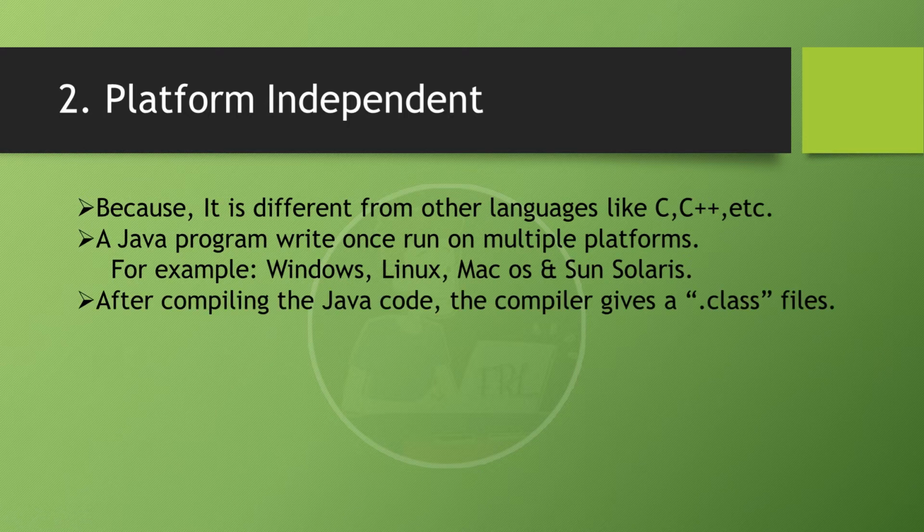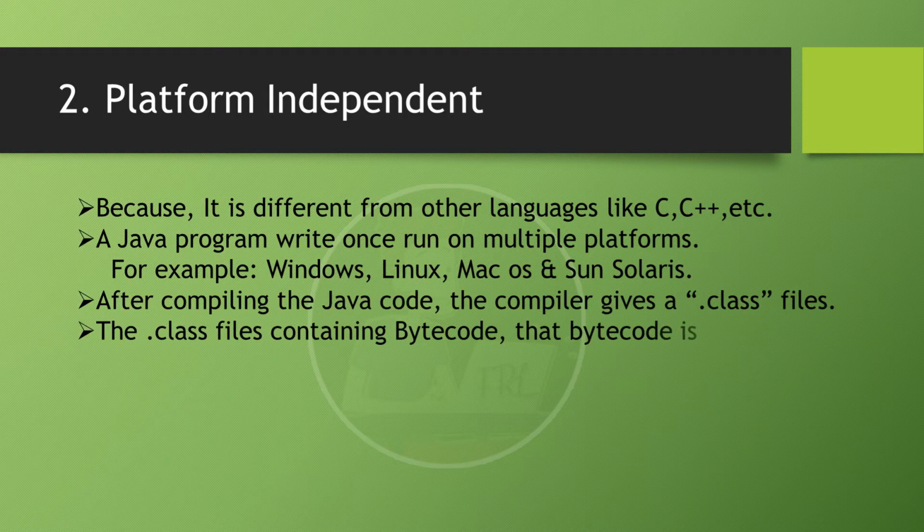After compilation, the Java compiler gives us a .class file. This .class file contains bytecode. That bytecode is platform independent. Why is the .class file platform independent? Because it can run on multiple platforms. For example, we write the code on the Windows platform, and after generating the .class file, that bytecode is platform independent. That .class file runs on any other platform like Linux, Mac OS. That's why Java is platform independent.